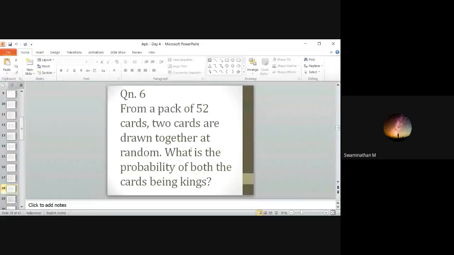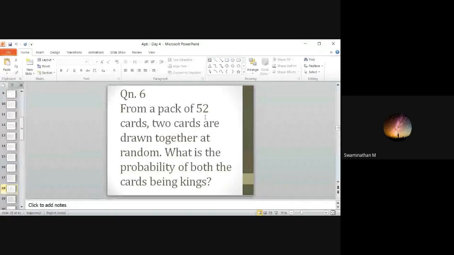Okay. From a pack of 52 cards, 2 cards are drawn together at random. Please do note here 2 cards are drawn, not a single card. What is the probability of both the cards being kings? So sample space is not 52 here. Again, I repeat, sample space is not 52 because you are drawing 2 cards. So it is 52C2 combinations. That is your sample space.